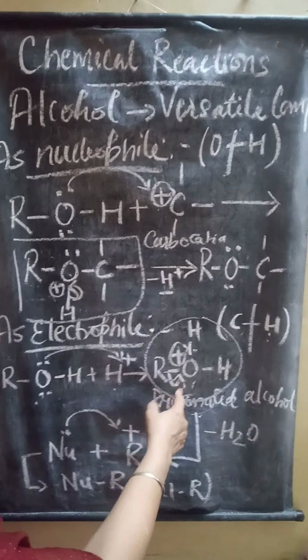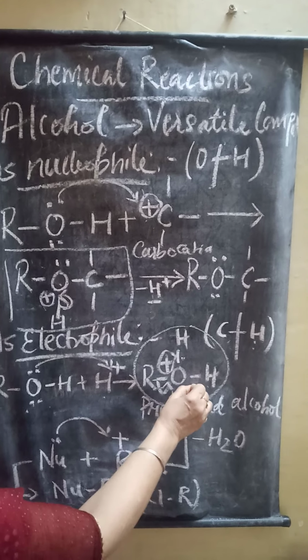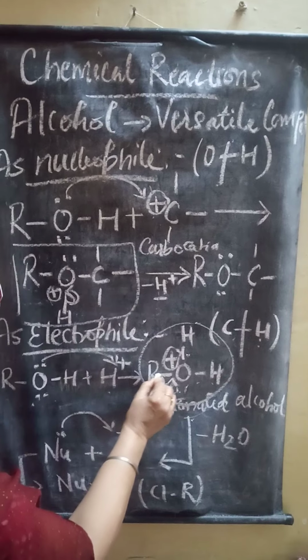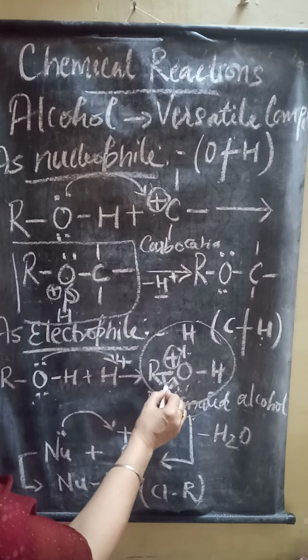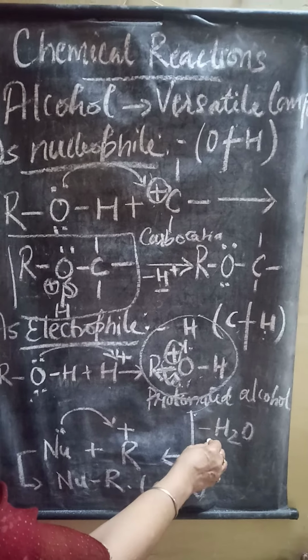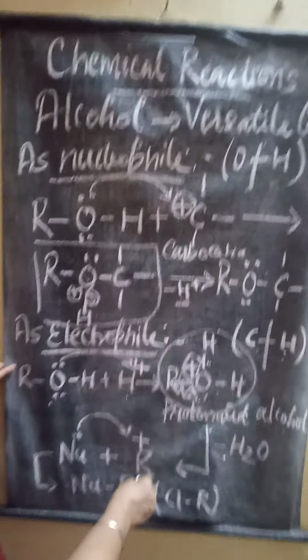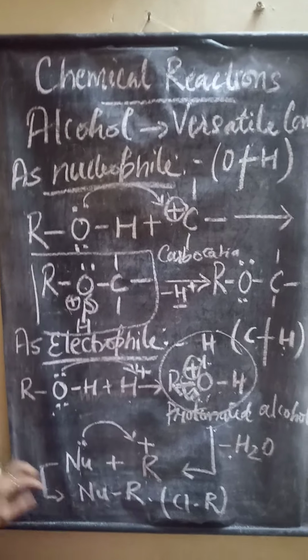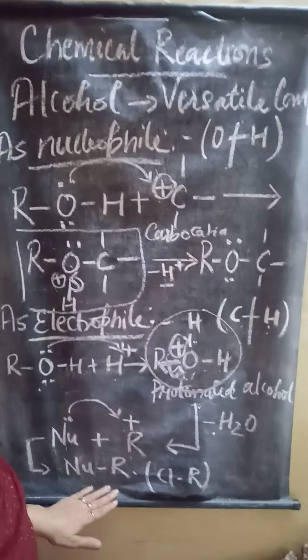Now here what happens, as you know, this protonated alcohol is a highly unstable compound. So the bond between this carbon and oxygen breaks. Water is released and one carbocation is formed. This carbocation is now free to react with a nucleophile and the final product can be obtained.